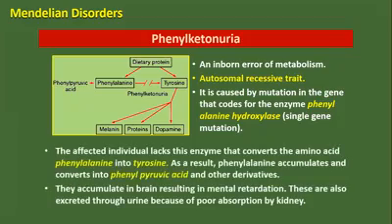Another type of Mendelian disorder is phenylketonuria, an inborn error of metabolism. It is an autosomal recessive trait. It is caused by a mutation in the gene that codes for the enzyme phenylalanine hydroxylase.